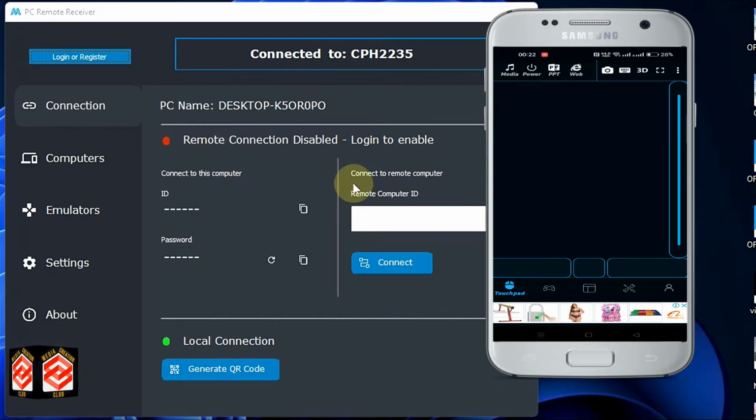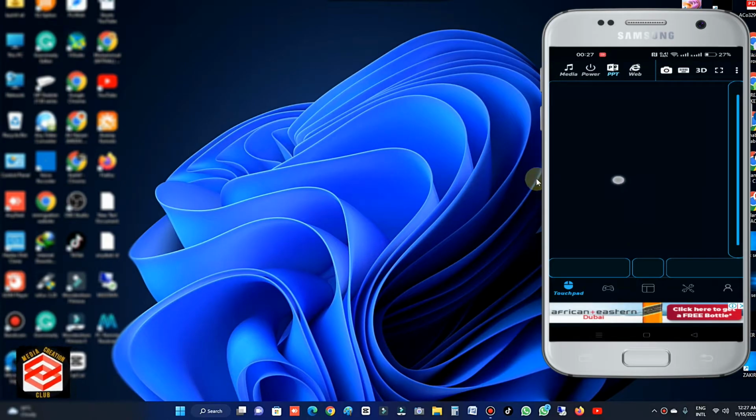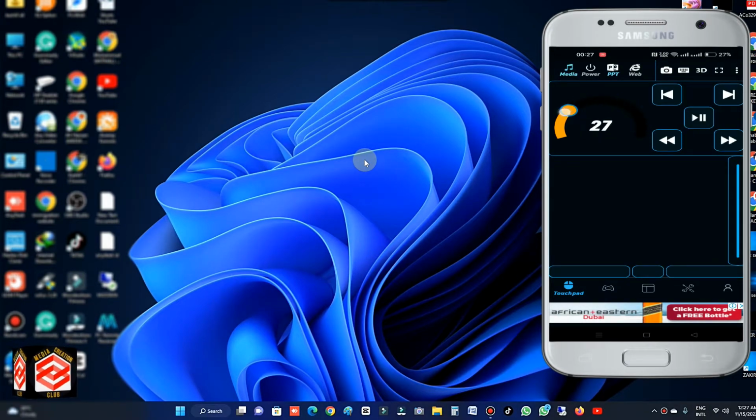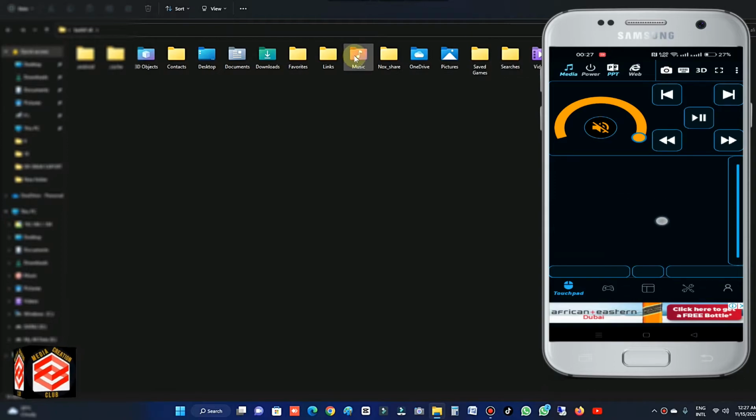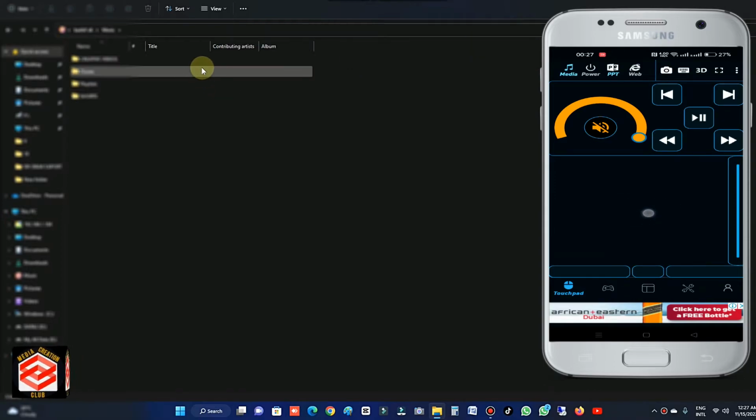You see, my phone is now working as a mouse. Then if I want to control the sound of the PC also, I can control it. If I play any music, for example, I just play music